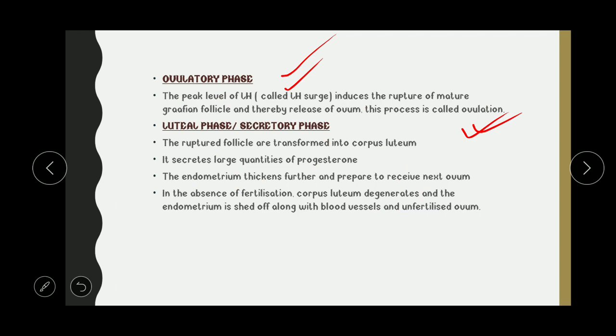Then the luteal phase: after the release of the ovum, the ruptured follicle is transformed into the corpus luteum, which secretes a large quantity of progesterone, and this is responsible for the increase in body temperature after ovulation. The endometrium thickens further and is prepared to receive the embryo. In the absence of fertilization, the corpus luteum degenerates and the endometrium is shed along with the blood vessels and the unfertilized ovum.